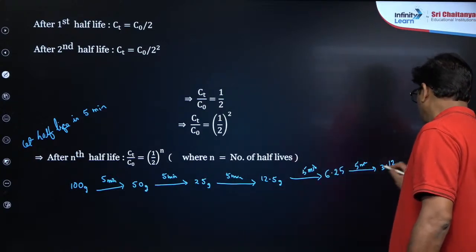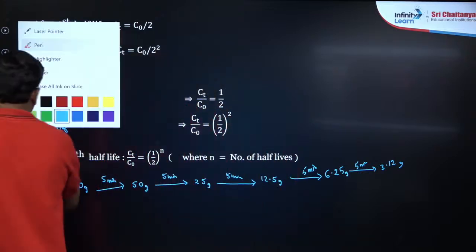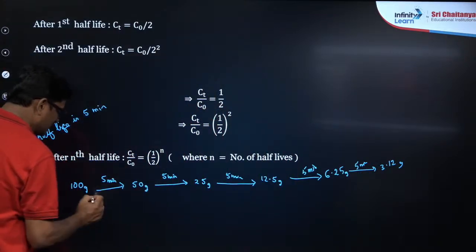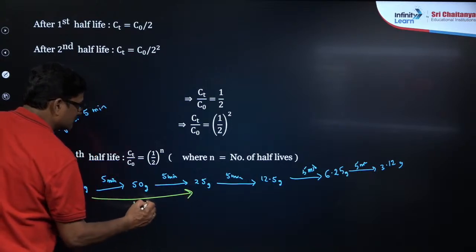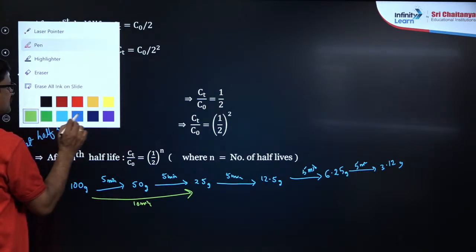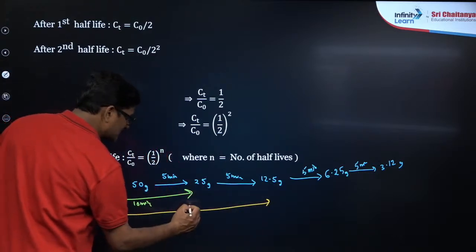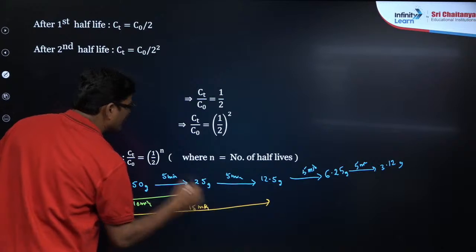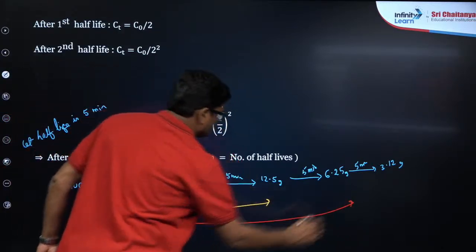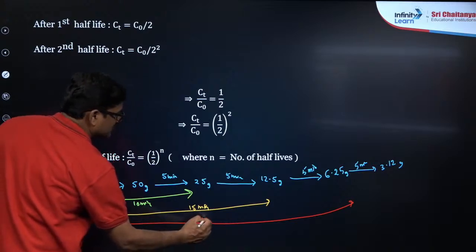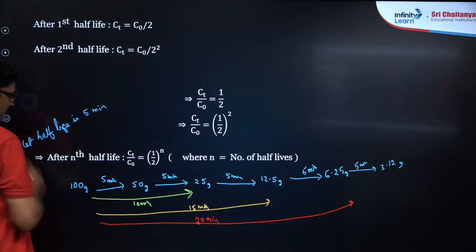You can check the time: from here to here it is 5 minutes, then 10 minutes, 15 minutes, 20 minutes, and 25 minutes.